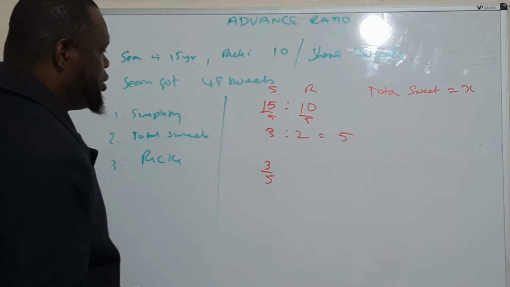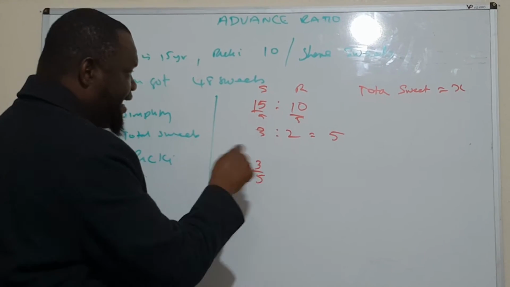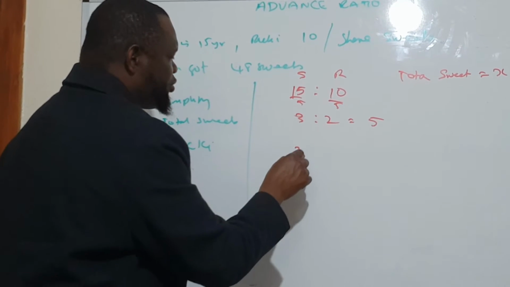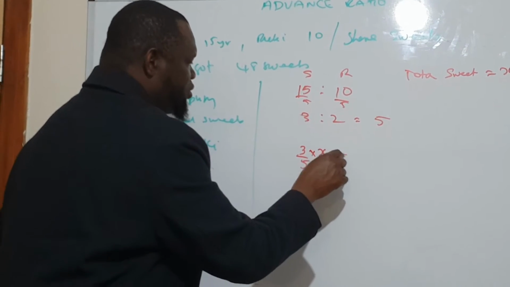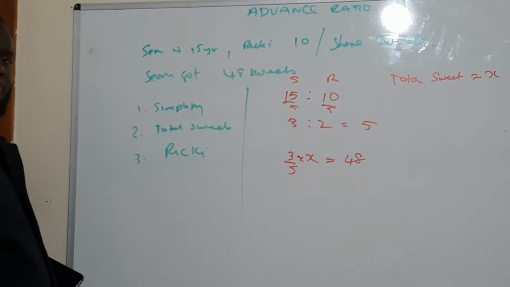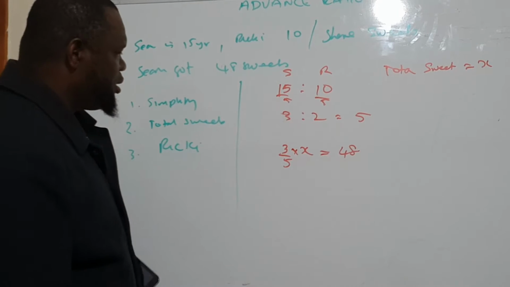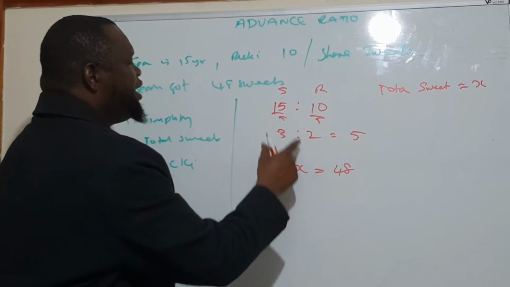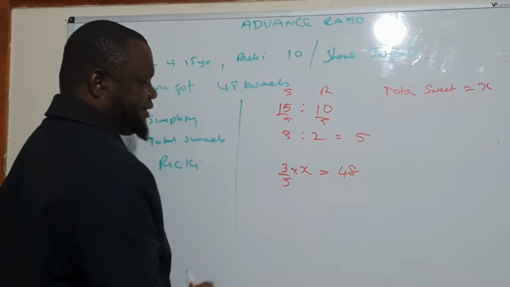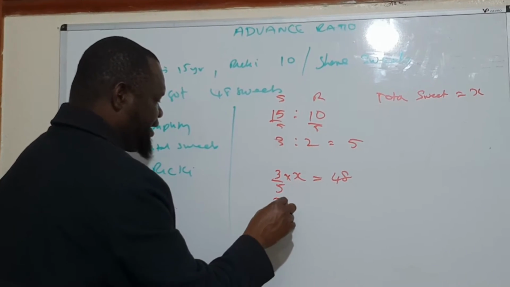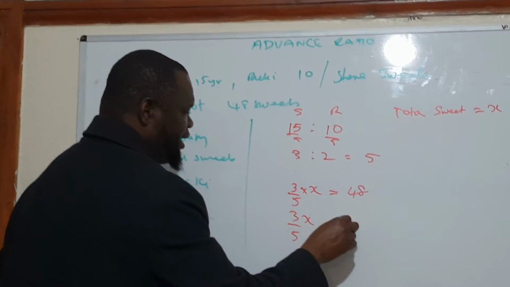So his ratio share times the total number of sweets was equal to 48. Am I right? They shared x, so he will get 3/5 of x. Mathematically, 3/5 x is equal to 48.